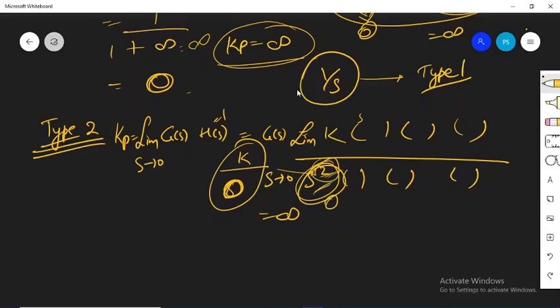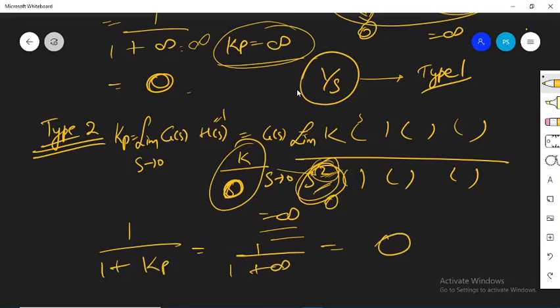It's anyways becoming 0 only when you apply the limits, and something divided by 0 will become infinite. And then again, if you want to find out the error of the system, that's going to be 1 divided by 1 plus Kp. It's going to become 1 divided by 1 plus infinite, hence equal to 0. So for type 1 system also it will be 0, type 2 also it will be 0, and all the other higher types, 3, 4, 5, any type of the system other than type 0 system, the error is going to come as equal to 0 only.